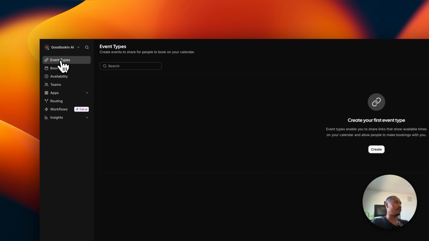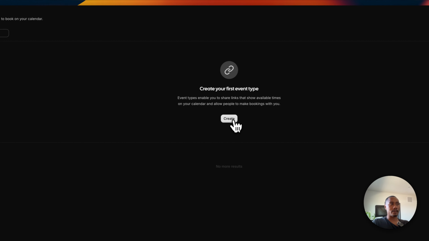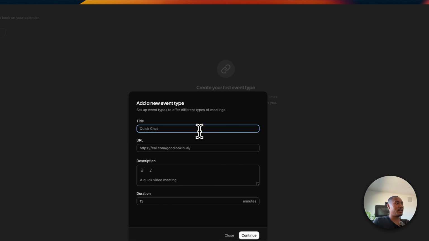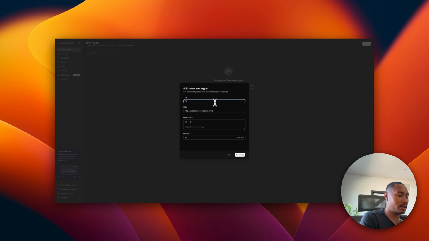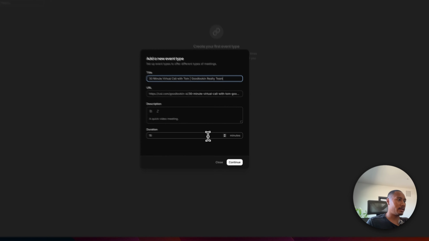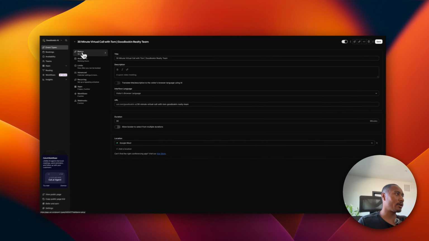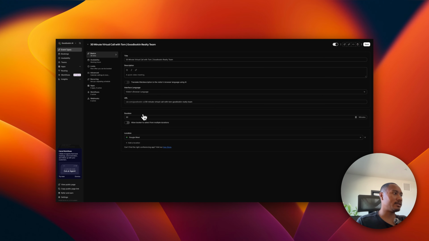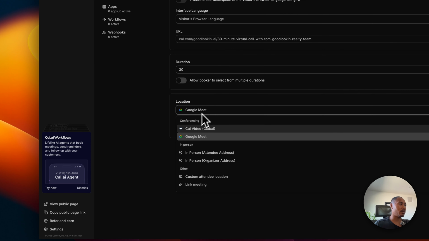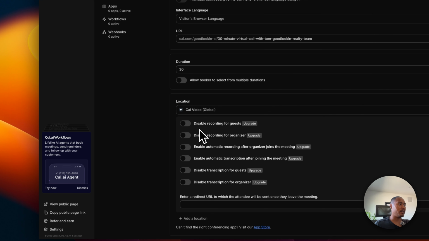So I'm going to navigate back to event types and let's create our first event. So I'm going to name this one something like 30 good looking realty team, right? And let's just set this to be a duration of 30 minutes. Hit continue. And then here we're in the basics tab. Now we can set here a description if we'd like. I'm just going to keep it like that. We can also see the URL of the booking page. And then here we can set the location. So I'm going to set this to Cal Video Global.